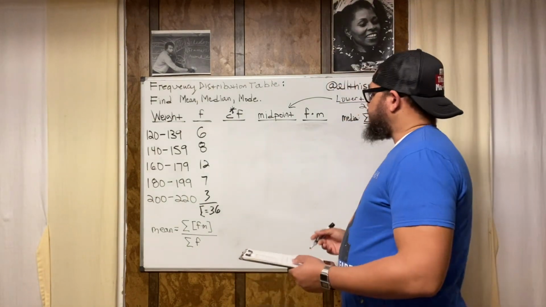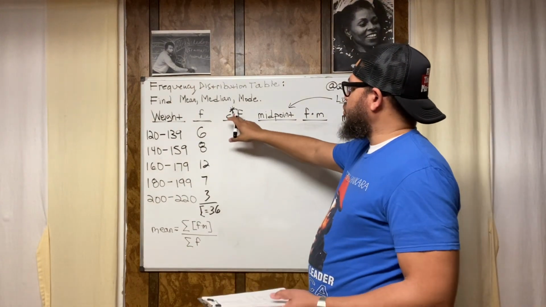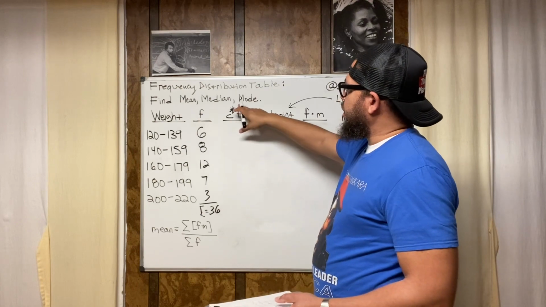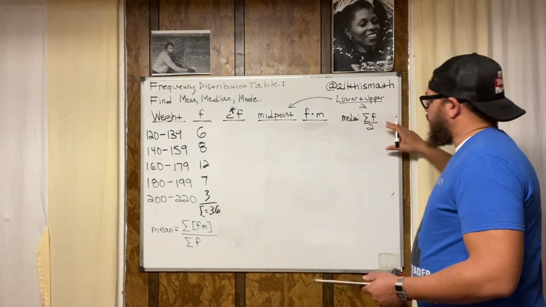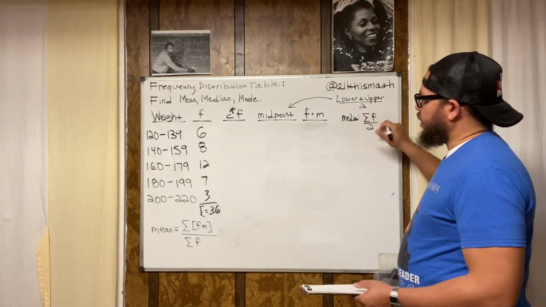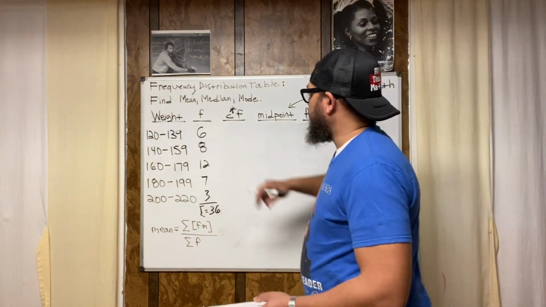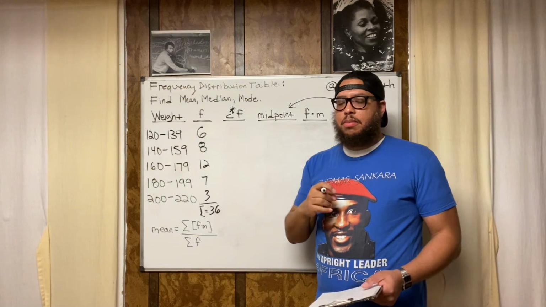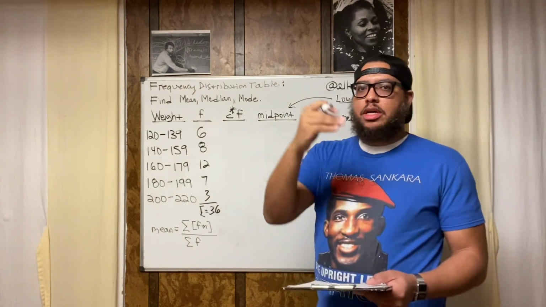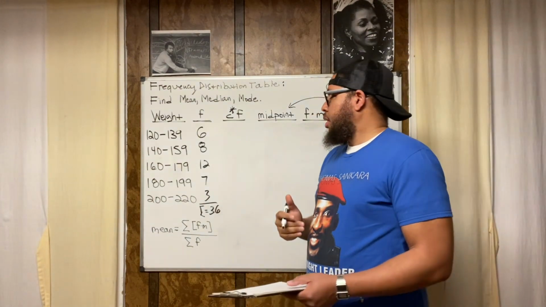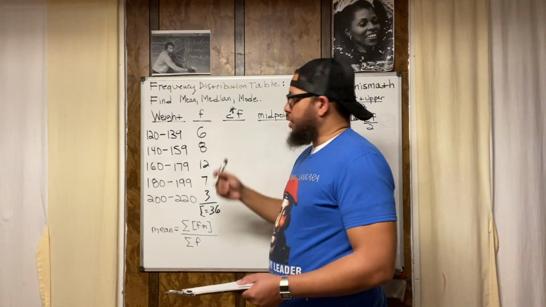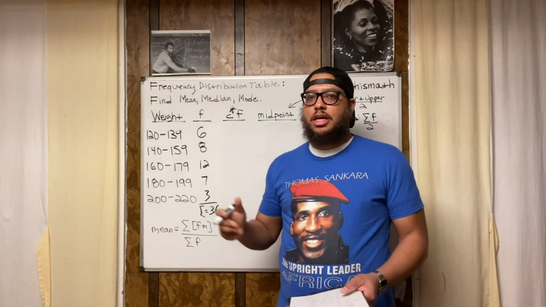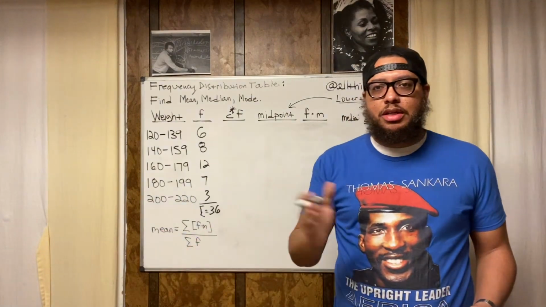All right, now, next thing we're going to find is called the cumulative frequency. Why is there an asterisk right here? Because this can be used to find the median once we calculate this, right? Now, cumulative frequency. Cumulative means the total of something, right? When something adds up. So like when you say, okay, is the final exam cumulative? That means is everything from the semester going to be on the final exam?